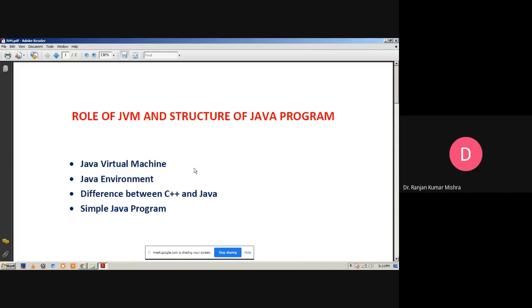Next is javah, which is for generating header files from Java classes. Next is javadoc, which is for creating HTML documents, and jdb is the Java debugger. All of these tools are included in the JDK. We already discussed that the Applet Viewer is a tool of the JDK that is used to execute any applet program. Next is javac, that means the Java compiler.